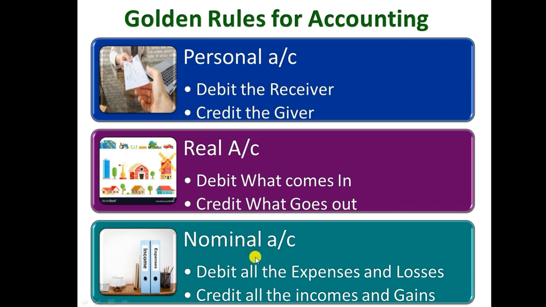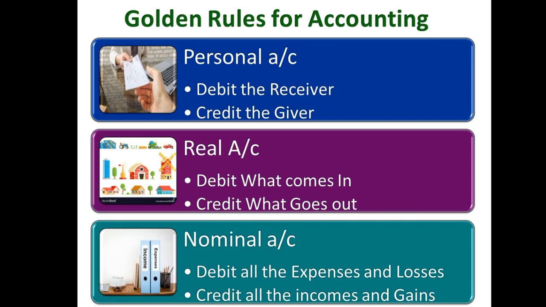The nominal account rule is: debit all the expenses and losses, and credit all the incomes and gains. For any transaction of expenses and any transaction of incomes, we need to use the nominal account rule. We need to debit whenever we spend for expenses, and we need to credit whenever we get incomes or gains.